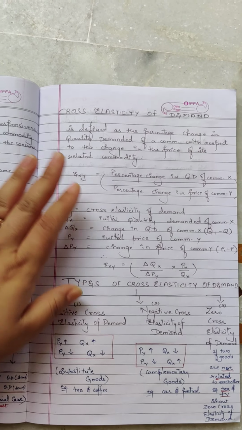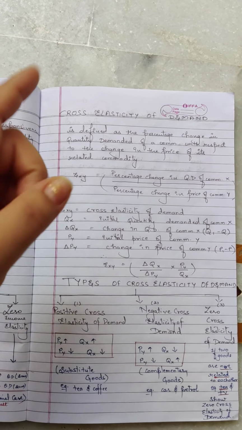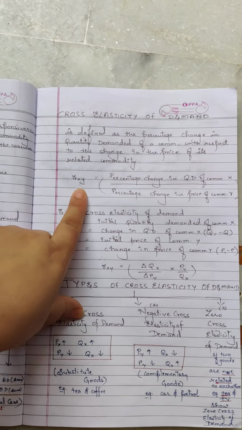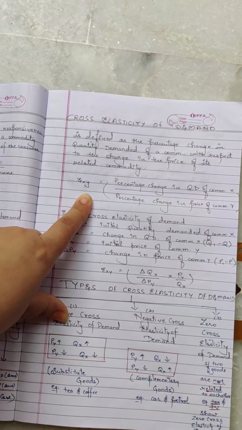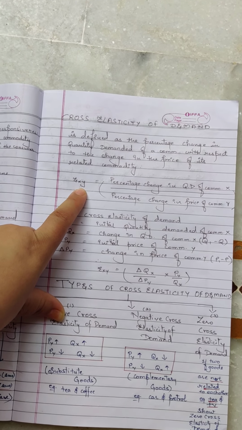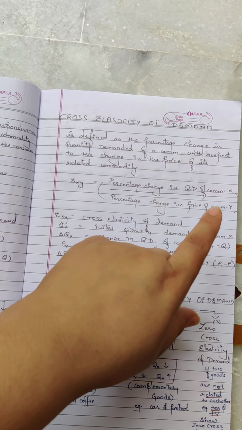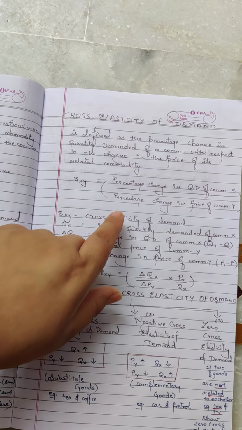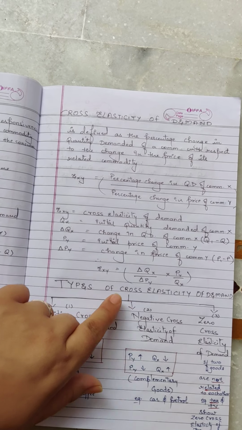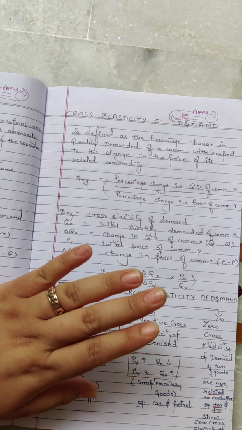Is that clear? Related goods, you all have studied, they are the substitute goods or the complementary goods. So change in price of one commodity affects the demand for the other. This is what you have to keep in mind. So here, cross elasticity is denoted by EXY. That is, E is the elasticity, XY are the related goods. So the formula is percentage change in quantity demanded of, say, commodity X with respect to percentage change in price of commodity Y. So change in price of one commodity affects the demand of the other. Am I clear with the formula?